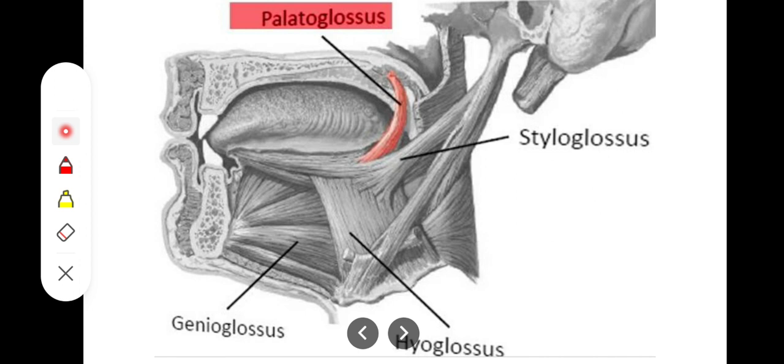The first one is the palatoglossus muscle. This is basically a muscle of the soft palate, and it originates from the oral surface of the palatine aponeurosis. We know that the soft palate muscles are covered by a tendinous aponeurosis called the palatine aponeurosis, right? So it extends from the palatine aponeurosis, descends through an arch called the palatoglossal arch and inserts onto the side of the tongue, right? So this is the palatoglossus muscle.